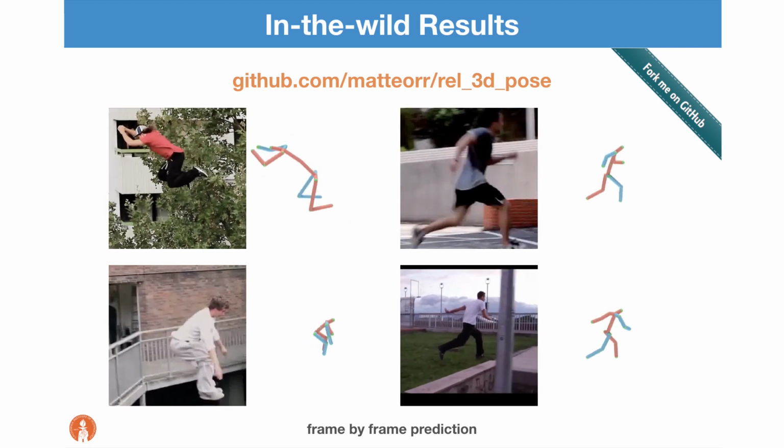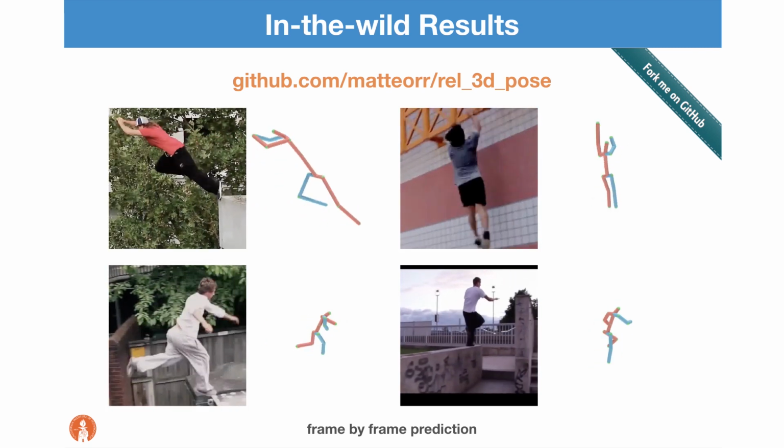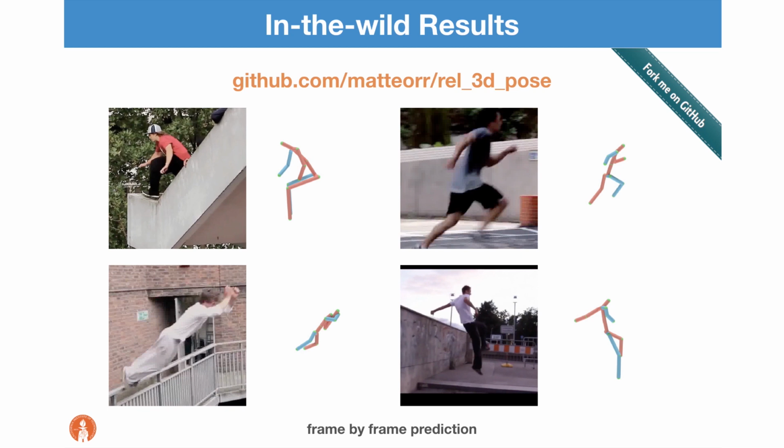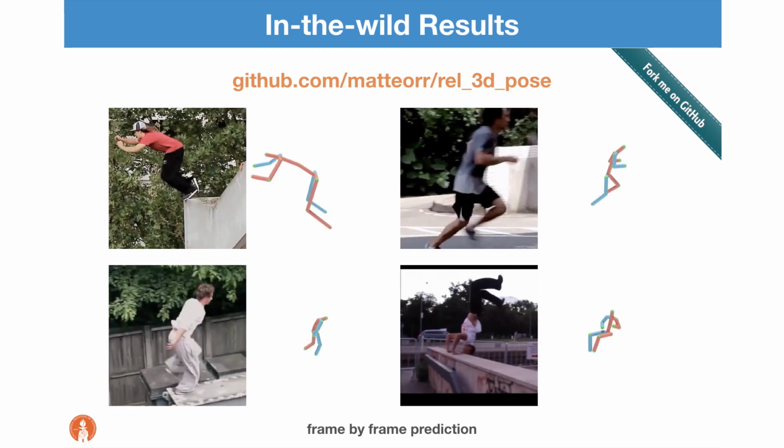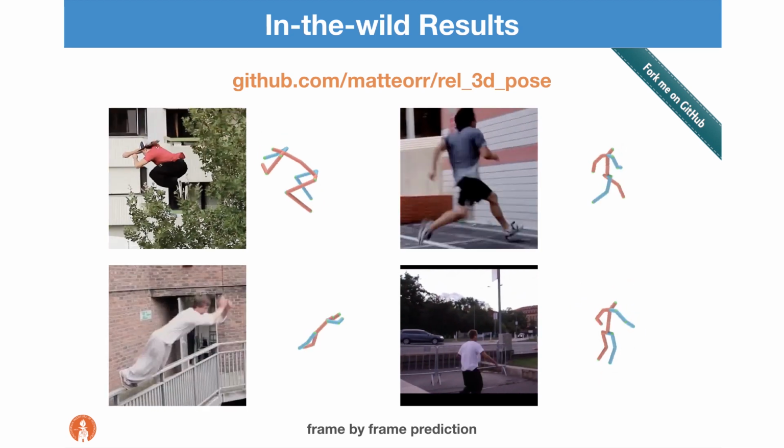In summary, we developed an algorithm for 3D human pose estimation using only relative depth labels, and showed that they can be used to train a network with comparable performance to 3D supervised state-of-the-art.